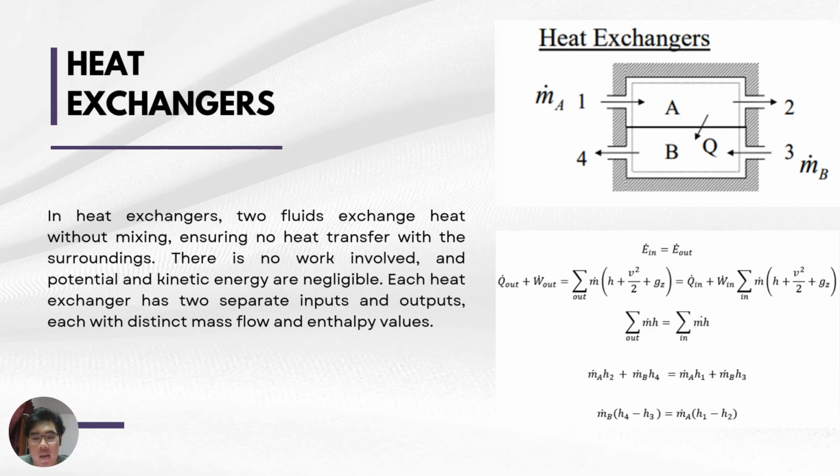In a heat exchanger, two fluids will exchange heat without mixing. If all the heat exchanger is selected as the system, then there is no heat transfer between the system and the surroundings. Furthermore, there is no work, and potential and kinetic energy are negligible also. In a heat exchanger, there are two separate inlets and two separate exits. Each inlet has its own mass flow and enthalpy values, and the same goes for the outlet. And the final formula for the heat exchanger is mass flow rate B times h4 minus h3 equals mass flow rate A times h1 minus h2.